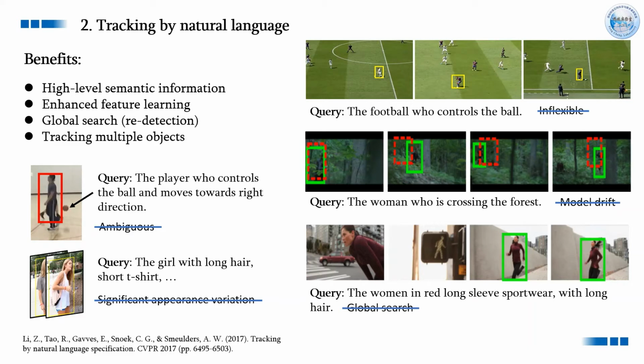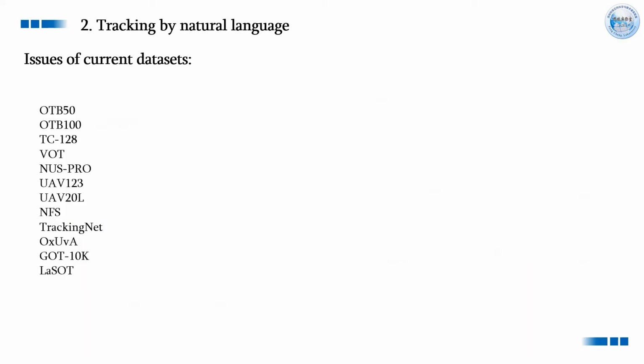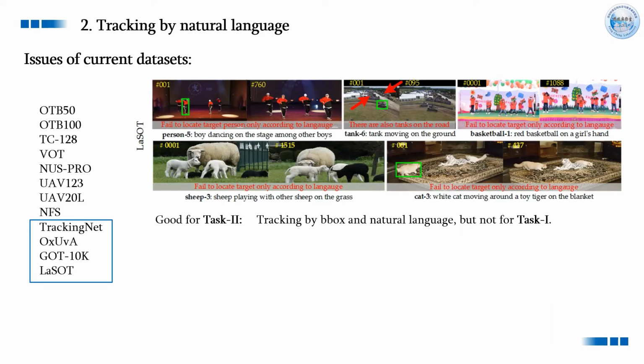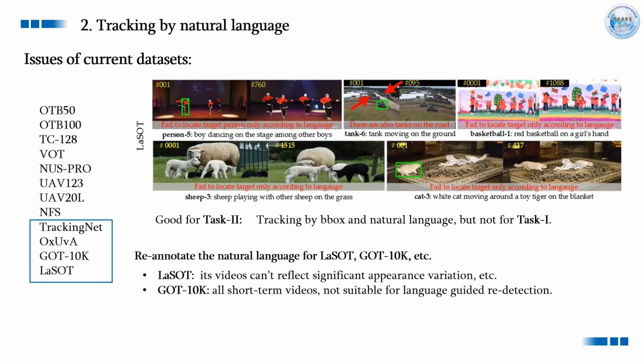Because the videos in OTB are collected for tracking by bounding box. As we can see from the left list, the recently released large-scale tracking datasets, like TrackingNet, Xuva, GOT10K, and LaSOT, are also specifically designed for bounding box-based tracking. It is worth noting that LaSOT also annotates the language information for each video. However, their language annotations cannot reason the location of the target object in the first frame. Therefore, this dataset can be used for tracking by bounding box and natural language, but is not suitable for tracking by language only. Re-annotating the language for LaSOT is a possible method, but it also can't reflect the significant appearance variation.